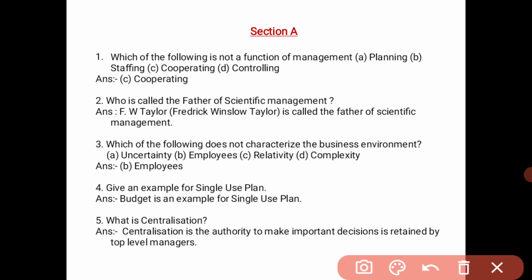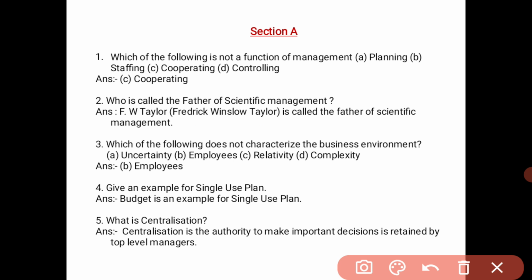Next, who is called the father of scientific management? That is F.W. Taylor. The full name of F.W. Taylor is Frederick Winslow Taylor. He is called the father of scientific management.